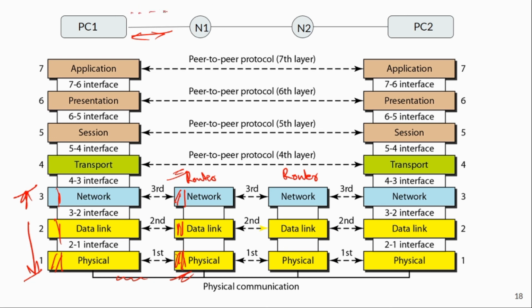These two devices are the only devices capable of handling the higher layers, so peer-to-peer virtual connectivity exists in layers 4, 5, 6, 7 between PC1 and PC2. Like this, the connectivity is established. Just understand that the final communication is between PC1 and PC2.